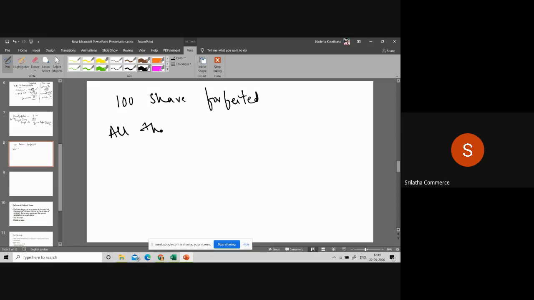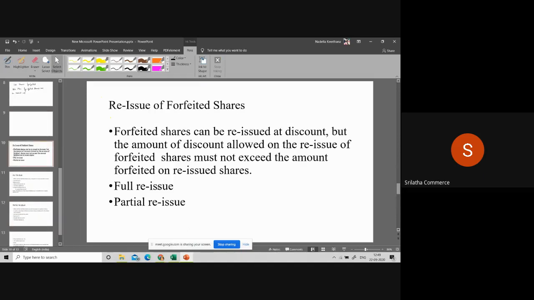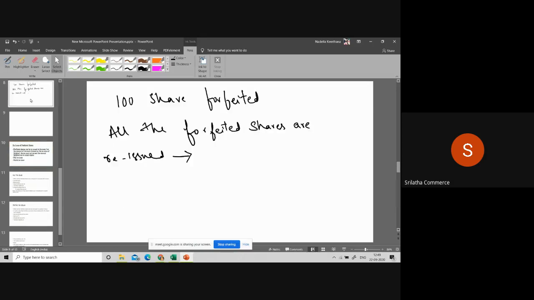All the forfeited shares are reissued, then it comes under full reissue, means all the shares. Full reissue. Clear?